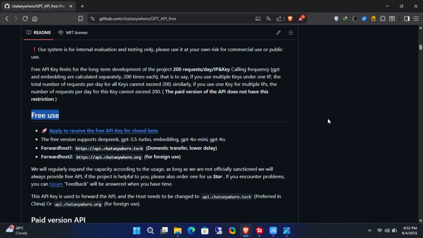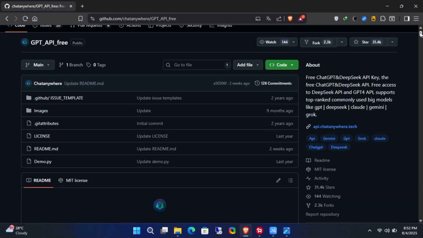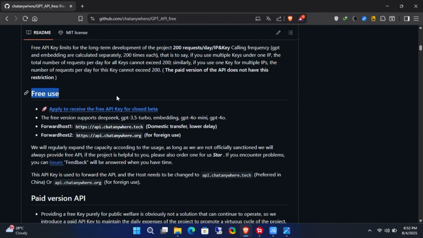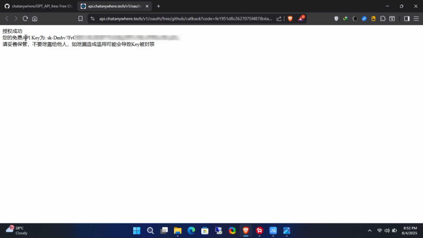Before you click on this link, make sure you are logged in with your GitHub account. It's possible to get multiple API keys if you have more than one GitHub account. I'm logged in with my GitHub account on github.com, and I simply click on the provided link. If you are linking your account for the first time, you will need to accept the permissions. I've already completed that step. On the next screen, you will see your free API key. Simply copy and paste it somewhere safe.